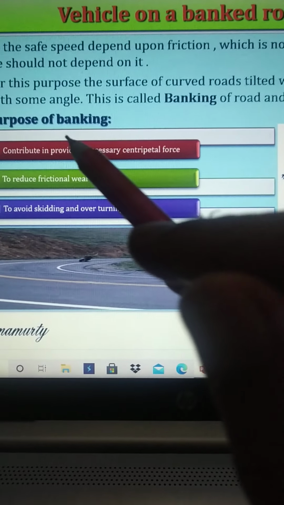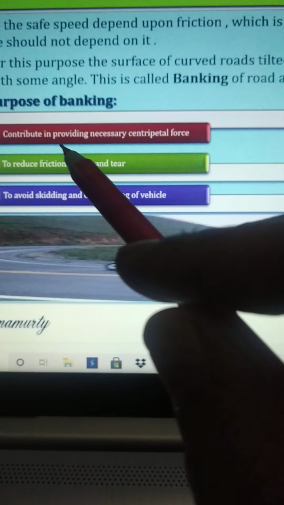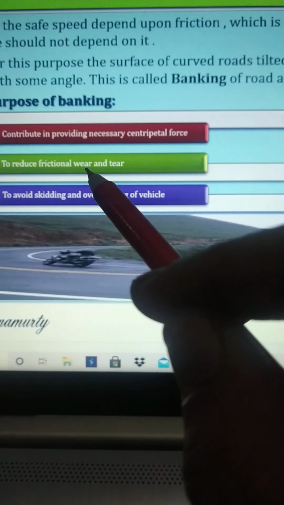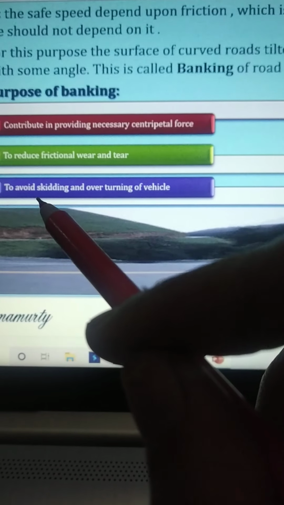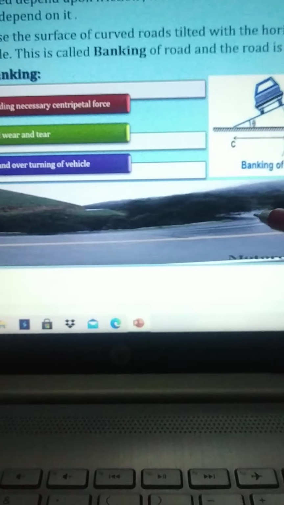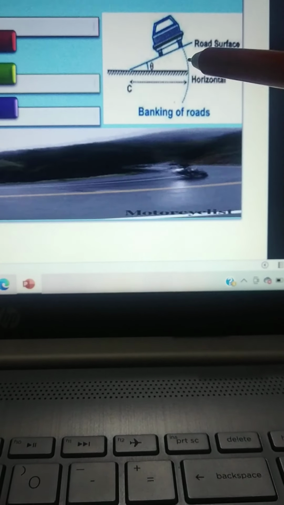The purpose of banking is to provide the necessary centripetal force, to reduce frictional wear and tear, and to avoid skidding and overturning of the vehicle. Let us see this figure.